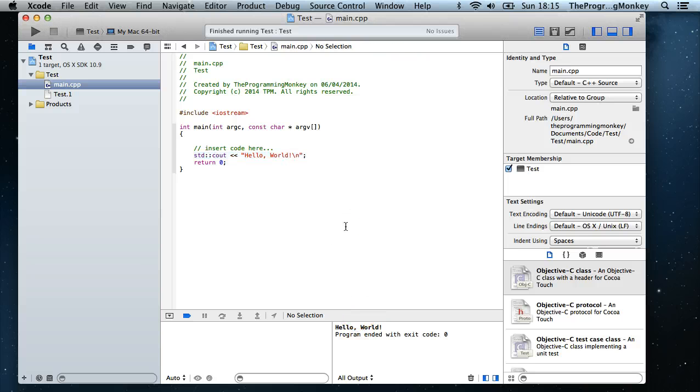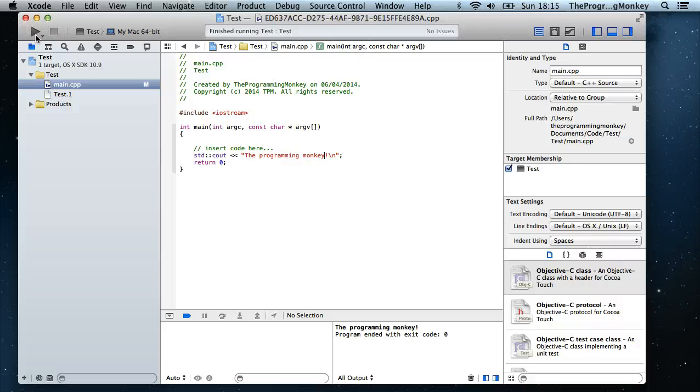That shows us how to set up the project for the first time and then run some code. And just as another test, maybe if we change this text to put in your name, a programming monkey, and then press this again, this second time it hasn't asked us for our password.